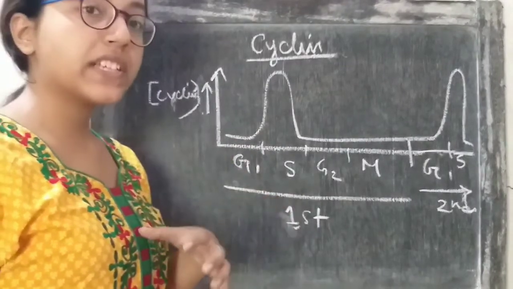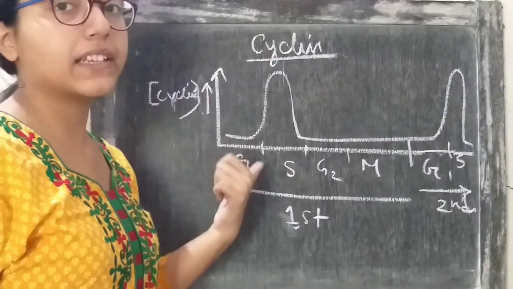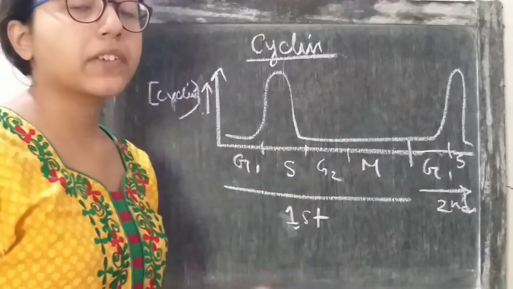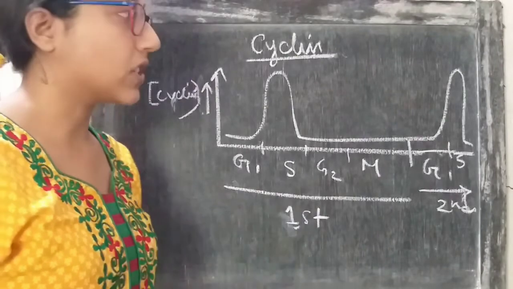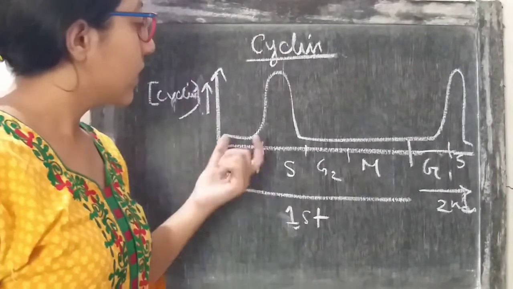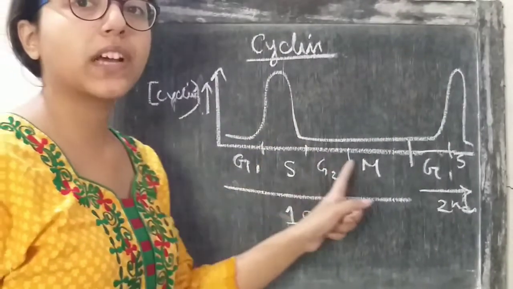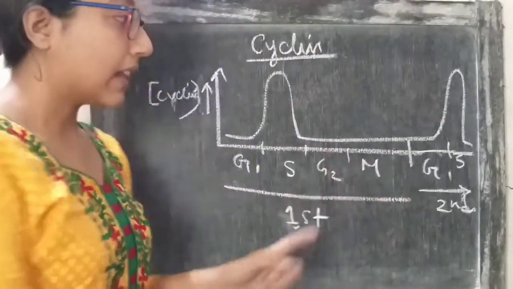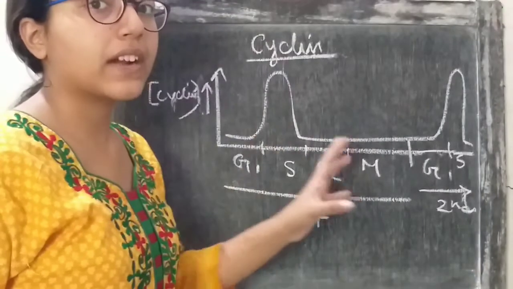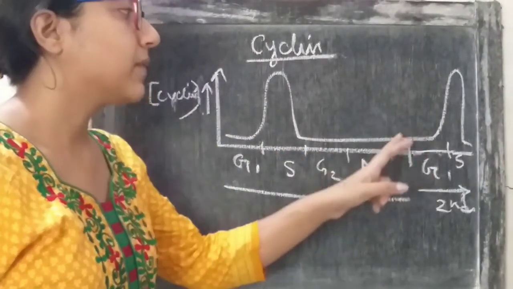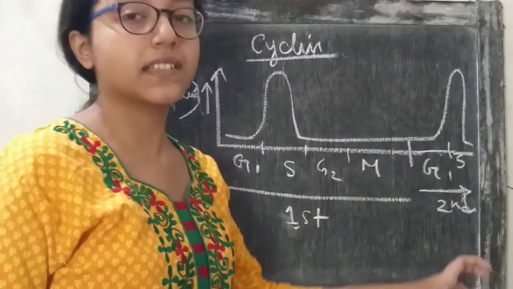It will start rising in late G1, because the cell is now preparing for DNA replication, so the proteins are required. The concentration will go up during the S phase and again go down after the completion of S phase. The cyclin concentration will not rise again in the same cycle. It will rise again during the S phase of the next cell cycle.